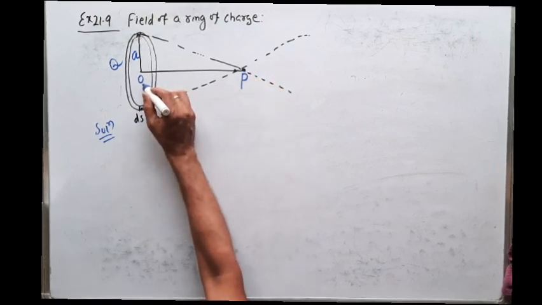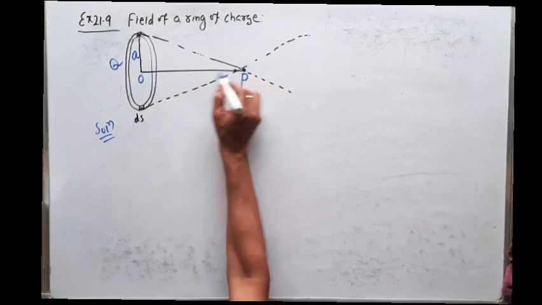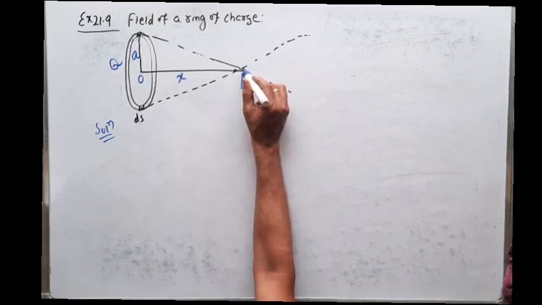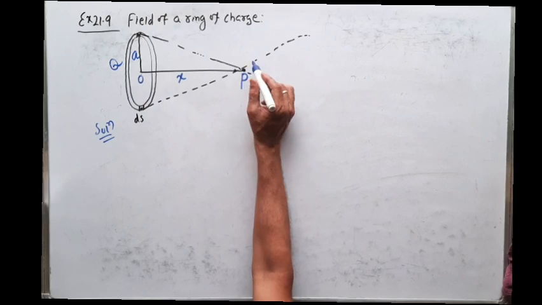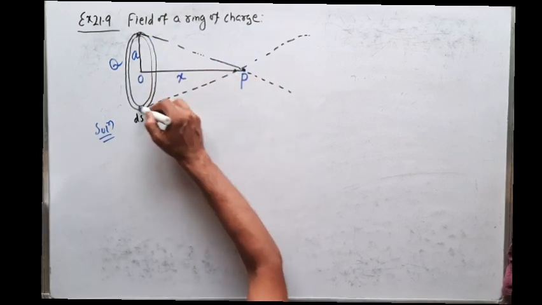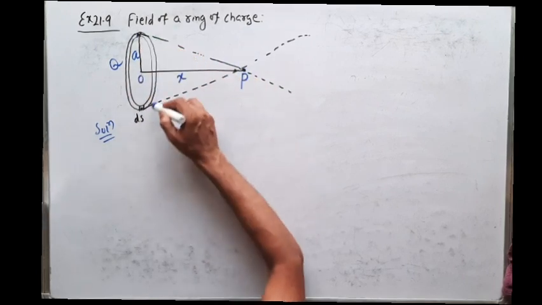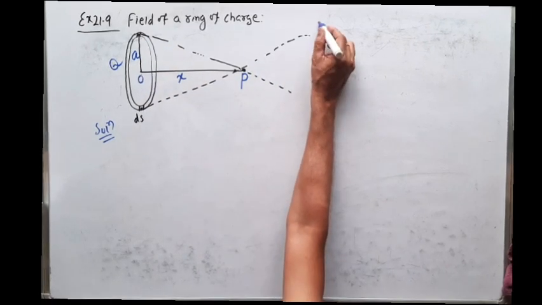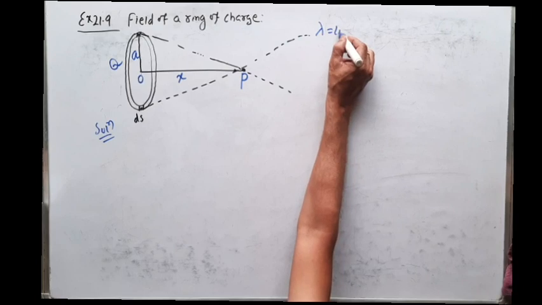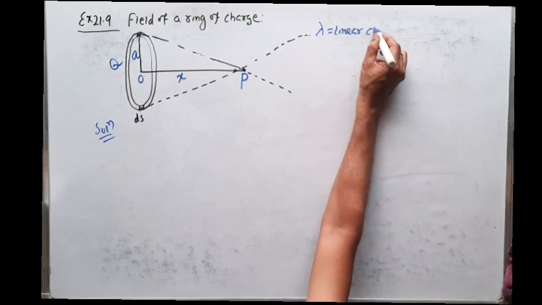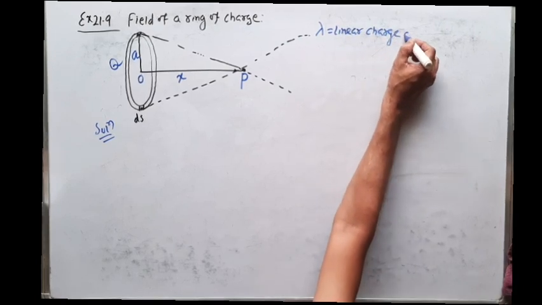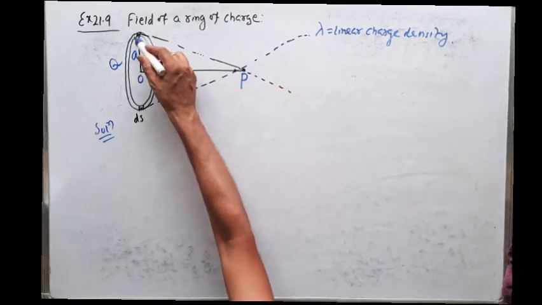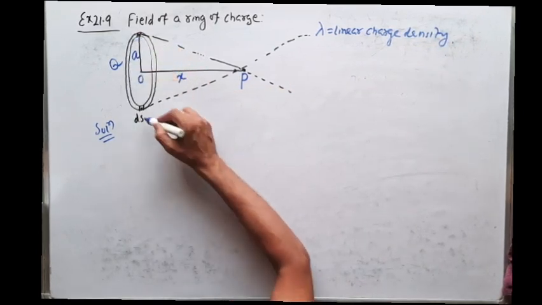And the distance between O and P is, say, x. So I want to find electric field intensity at P point. So what will I do? The total charge Q is uniformly distributed over this ring. So we have to find the linear charge density. What do you mean by linear charge density? It is the charge distributed per unit length.